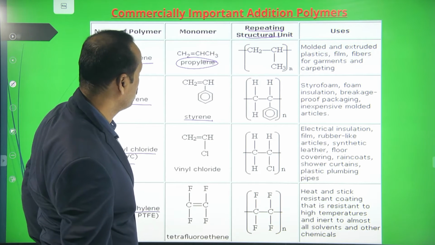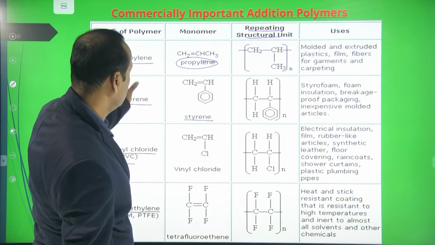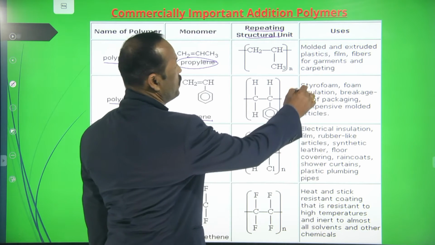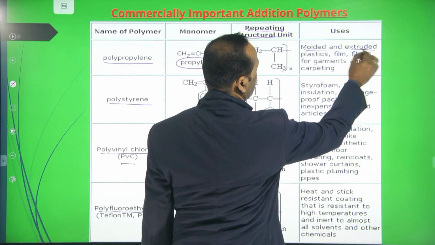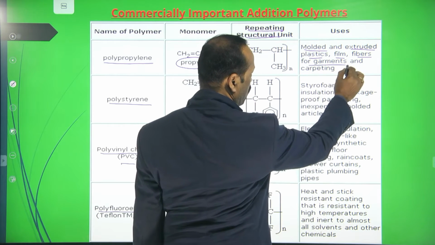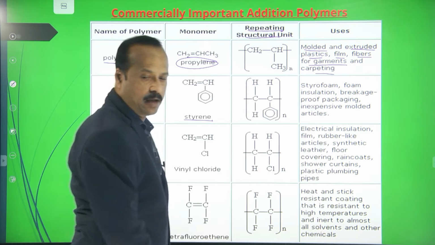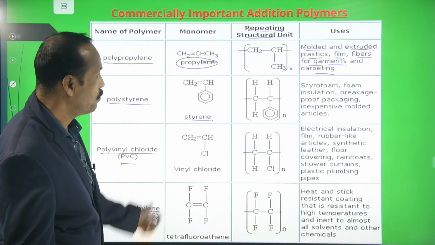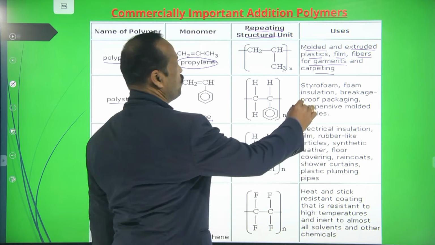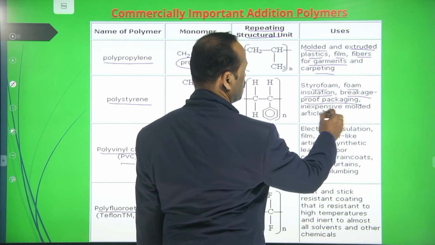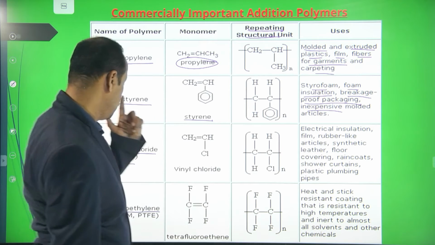Where do we use these polymers? Polypropylene is used in molded extruded plastics, films, and fibers for garments and carpeting. Polystyrene is used in styrofoam, foam insulation, and breakage-proof packaging.